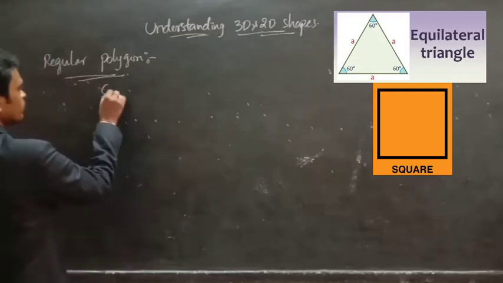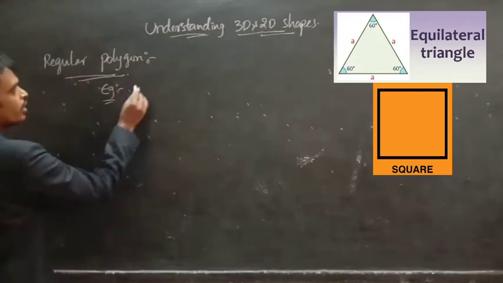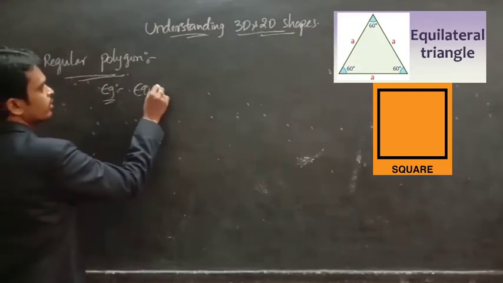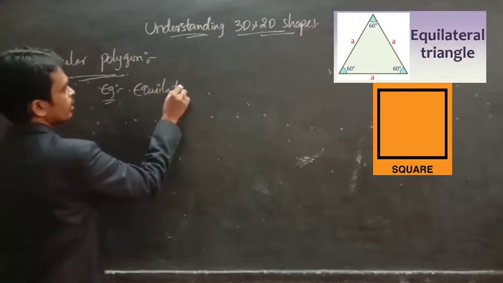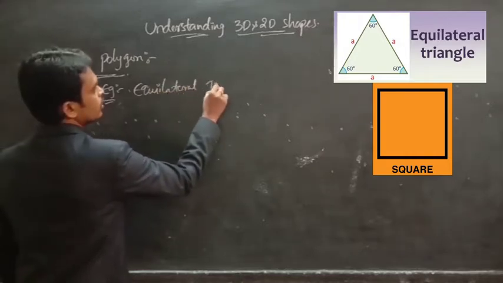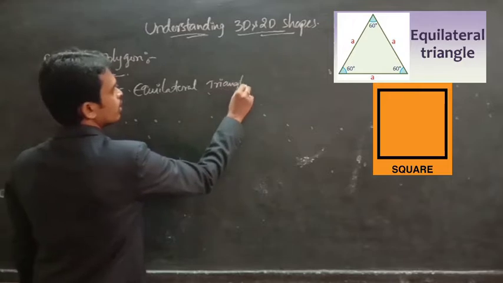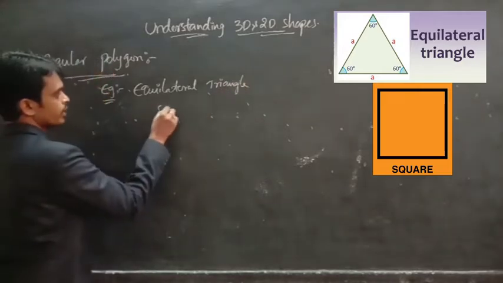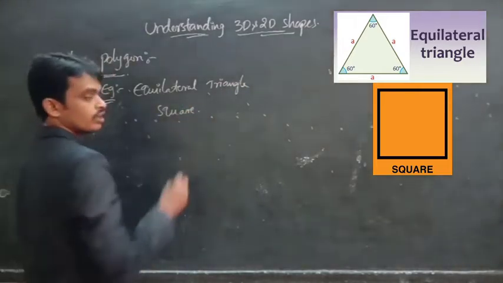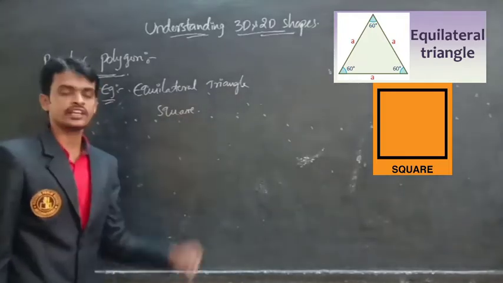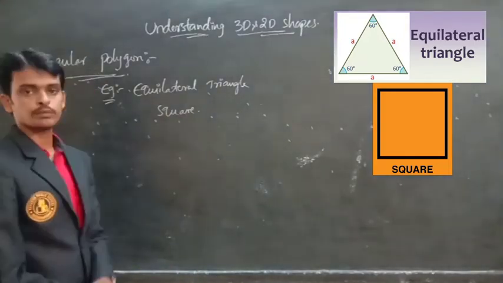Examples are equilateral triangle and square. Both are regular polygons.